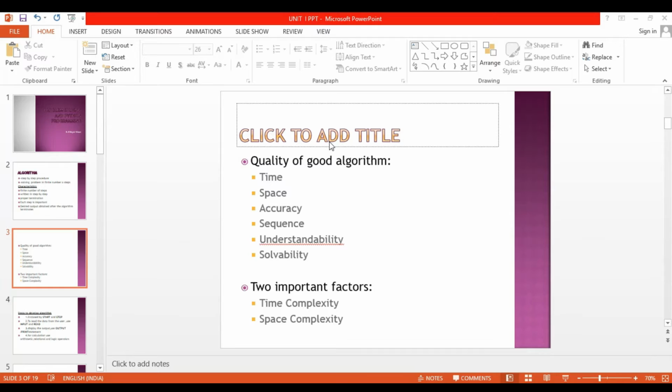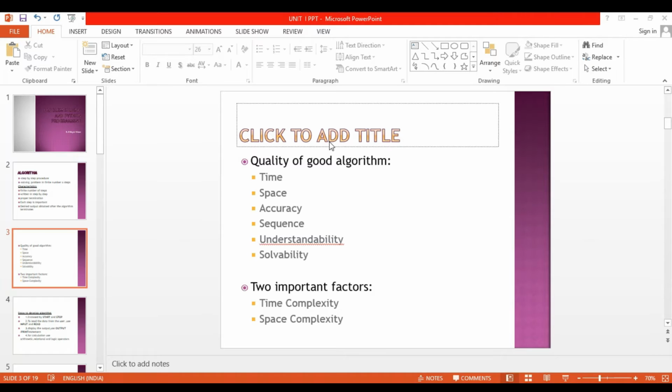Then second one, space. It should take less memory space to execute the particular program. Then next one, accuracy. This algorithm should provide more accurate result to the user.